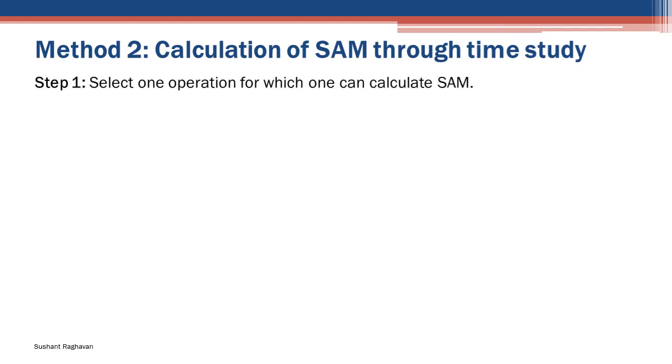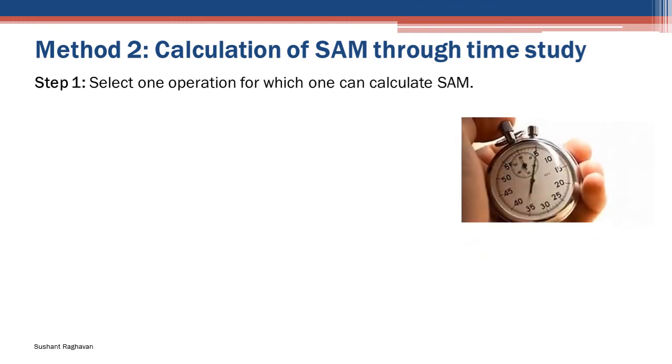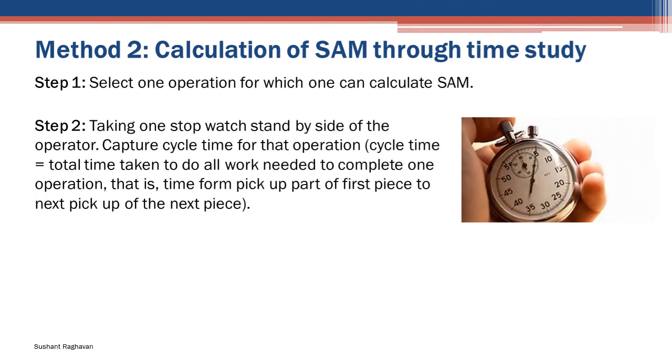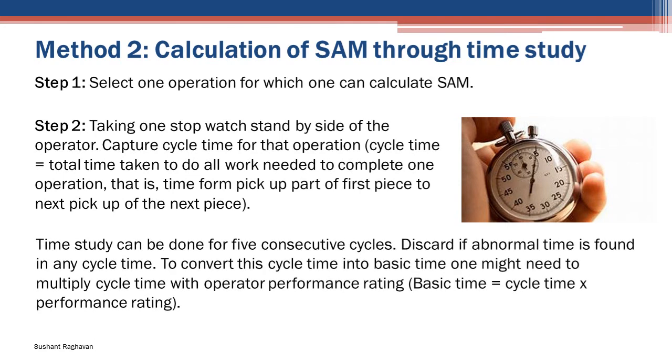Method 2. Calculation of SAM through time study. Step 1. Select one operation for which one can calculate SAM. Step 2. Taking a stopwatch, stand by the side of the operator and capture the cycle time for that operation. Cycle time equals the total time taken to do all work needed to complete one operation, that is, the time from pickup of the first piece to the next pickup of the next piece. Time study can be done for 5 consecutive cycles. Discard if abnormal time is found in any cycle time.